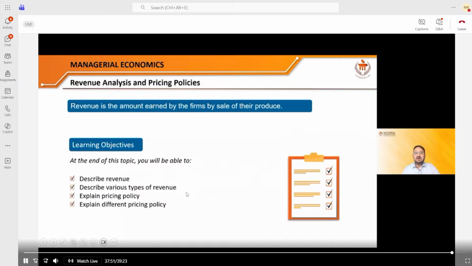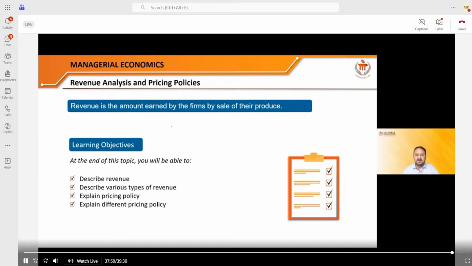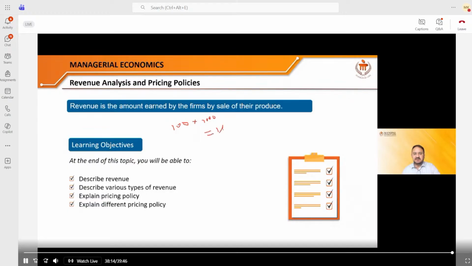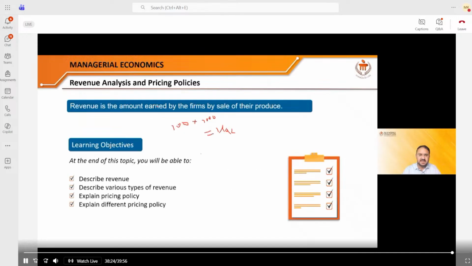It is the amount earned by the company by the sales of their produce. Say for example, if a company is selling 100 products of any kind, and it is selling 100 products at 1000 rupees, multiply 100 by 1000 rupees, whatever you get will be equal to the revenue, that is 1 lakh. So 1 lakh is the revenue. So what is revenue? Revenue is the total amount earned by a particular company after the sales of the product, that is known as the revenue. I hope you are getting it.